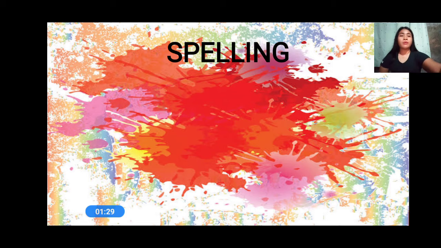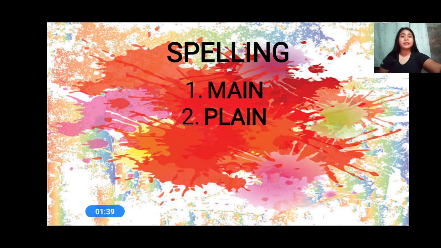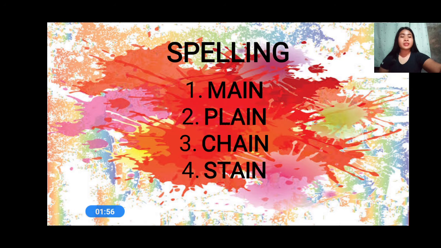Okay, so everyone, number one, main. Spell the word main. M-A-I-N, main. Number two, plain. Spell the word plain. P-L-A-I-N, plain. Number three, chain. Spell the word chain. C-H-A-I-N, chain.